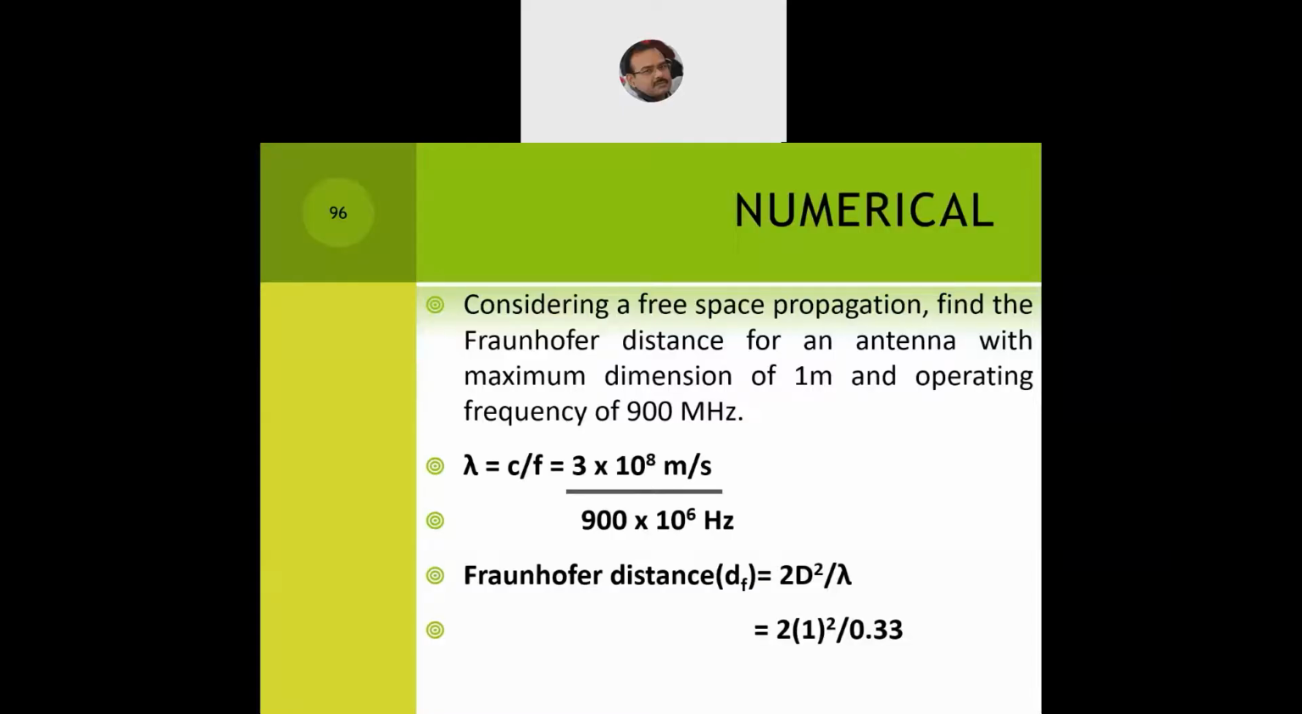So the maximum dimension has been given as 1 meter. So it's 2 into 1 whole square divided by 0.33, which is the wavelength. And we get the Fraunhofer distance as 6 meters.